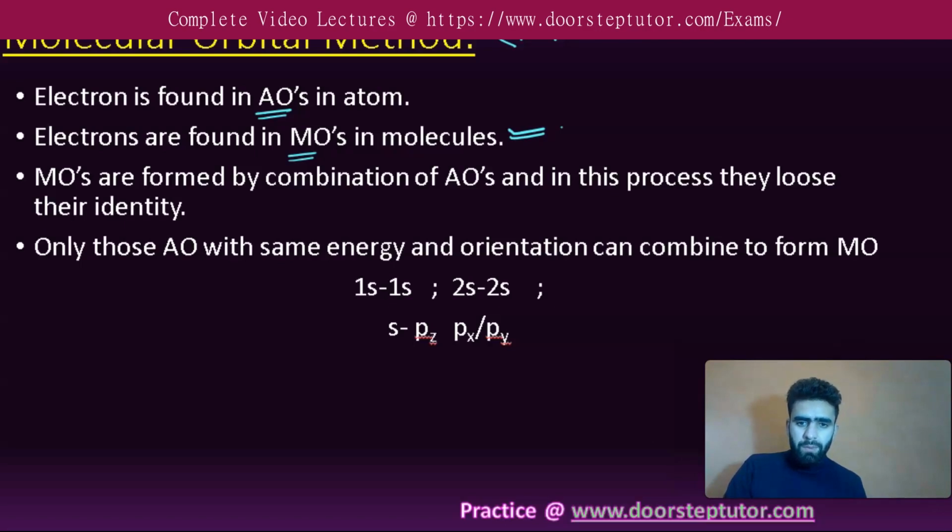Another important thing is that molecular orbitals are formed by combinations of atomic orbitals, and in this process they lose their identity.